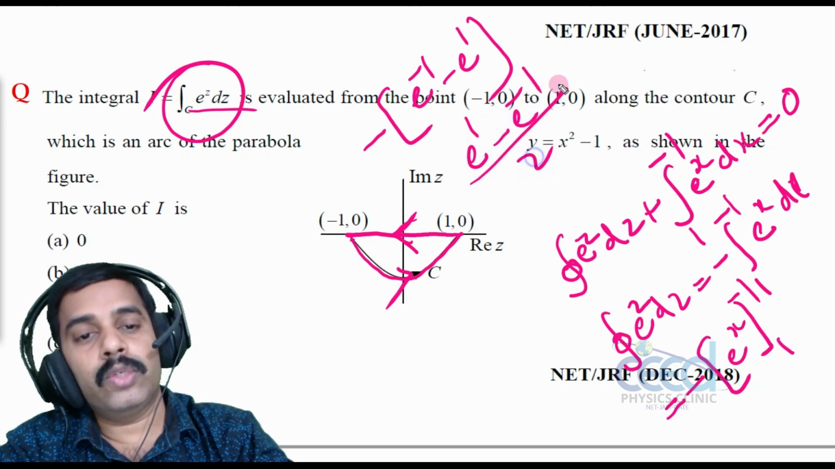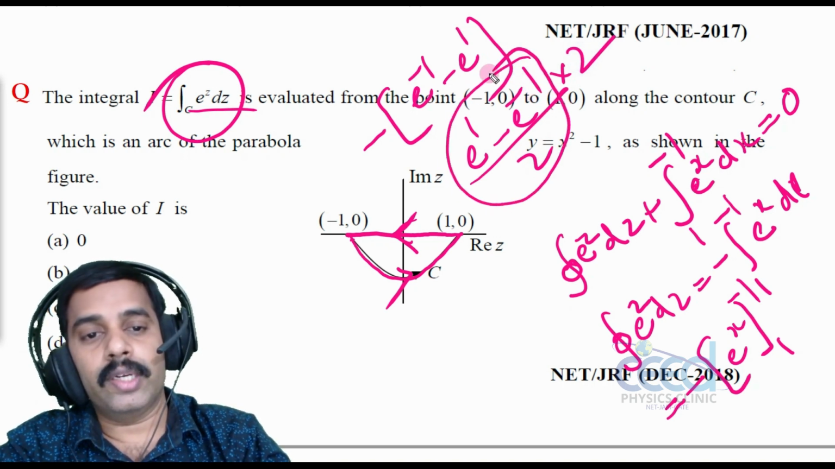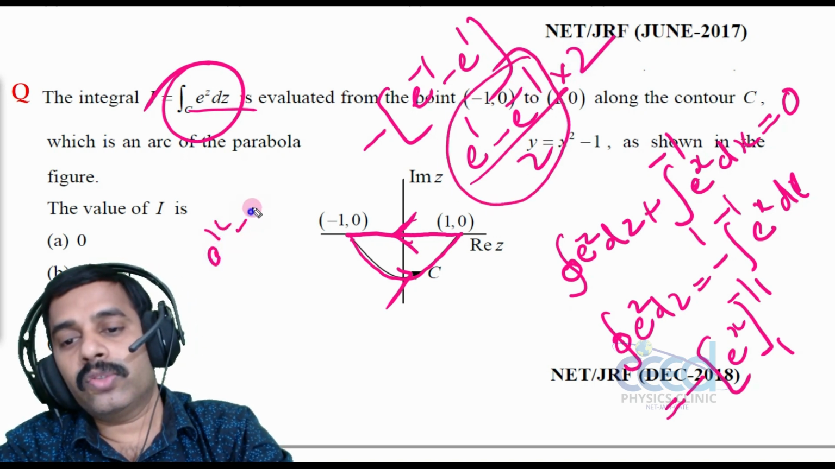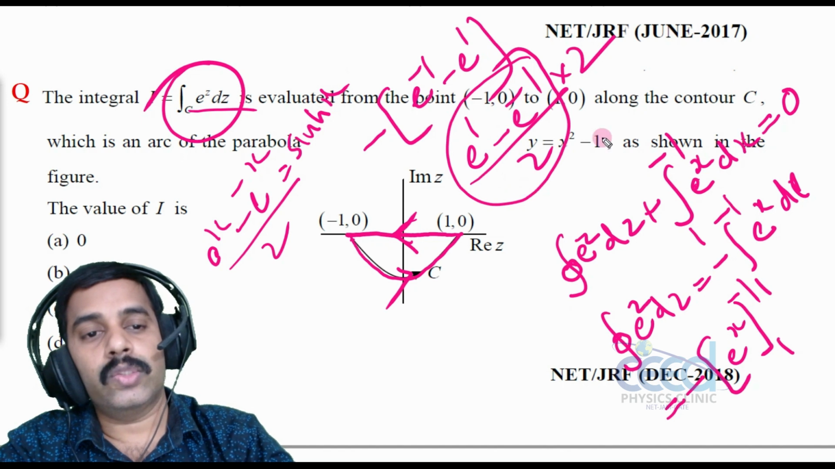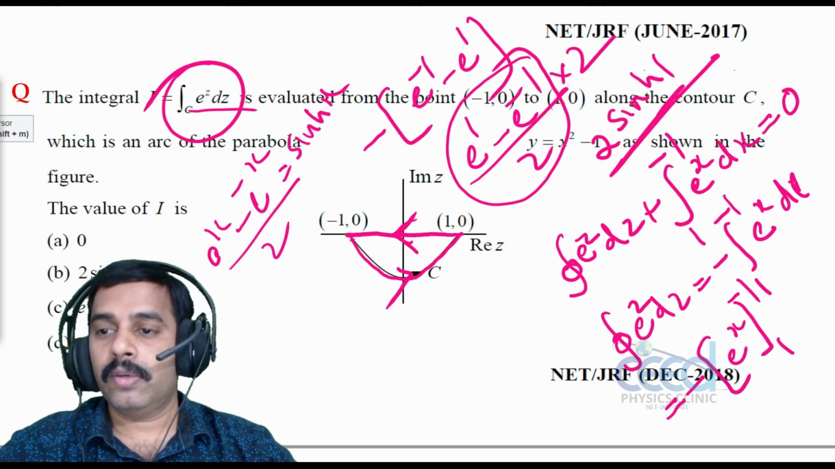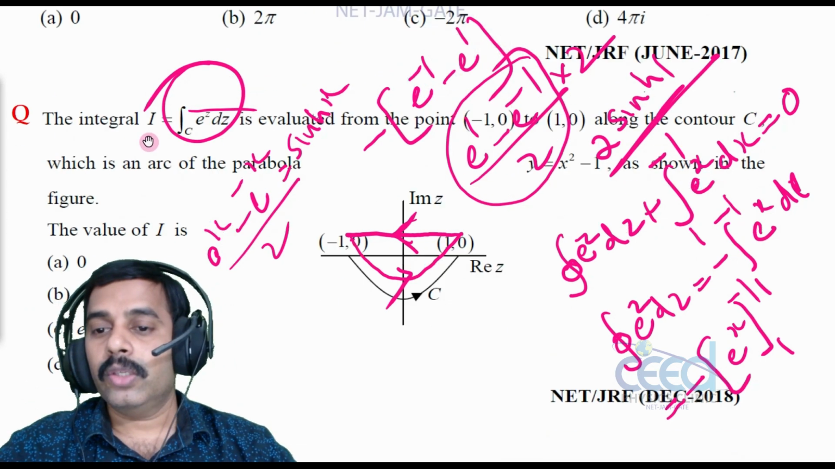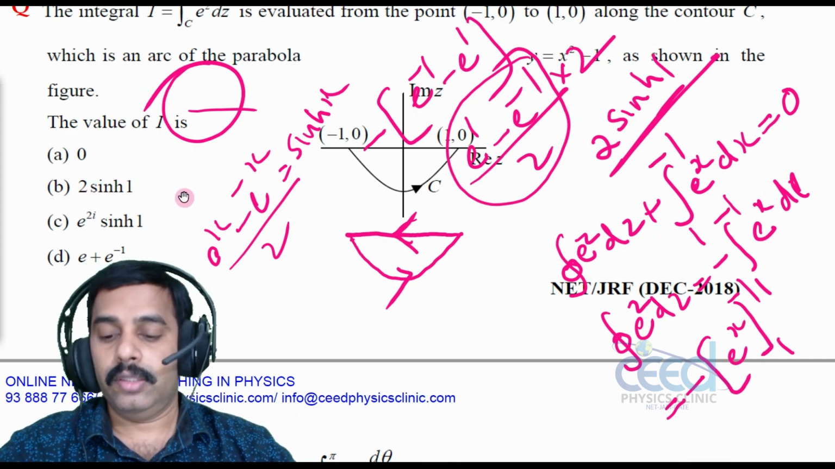Now divided by 2 and multiplied by 2. So this is sinh 1, right? We already know e raised to x minus e raised to minus x divided by 2 is equal to sinh x. So here this is sinh 1. So 2 sinh 1 will be the answer. So which one is the option? 2 sinh 1. So option B is correct.